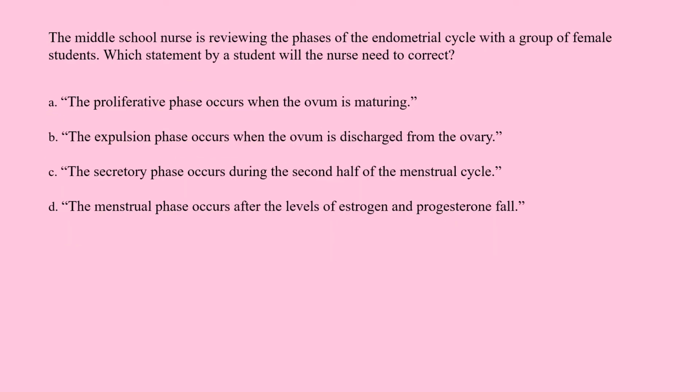The middle school nurse is reviewing the phases of the endometrial cycle with a group of female students. Which statement by a student will the nurse need to correct? A. The proliferative phase occurs when the ovum is maturing. B. The expulsion phase occurs when the ovum is discharged from the ovary. C. The secretory phase occurs during the second half of the menstrual cycle. D. The menstrual phase occurs after the levels of estrogen and progesterone fall.